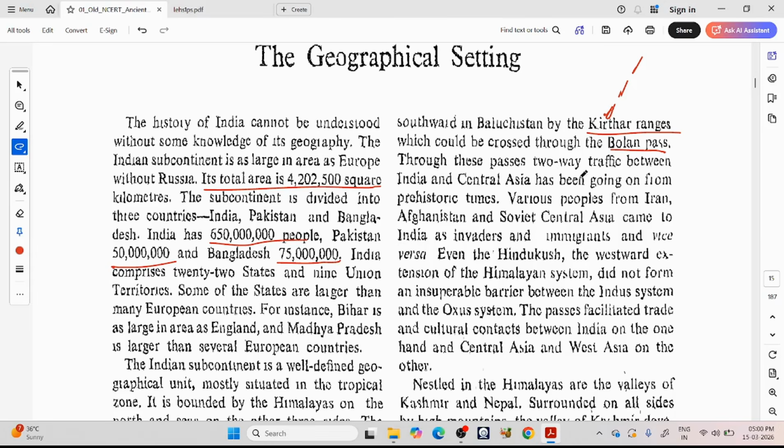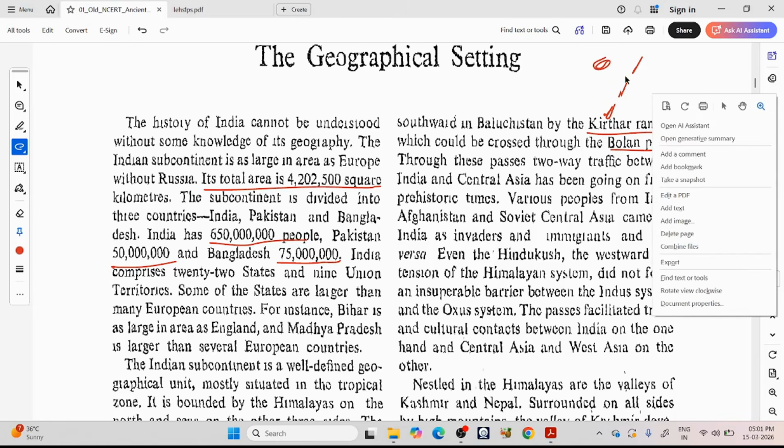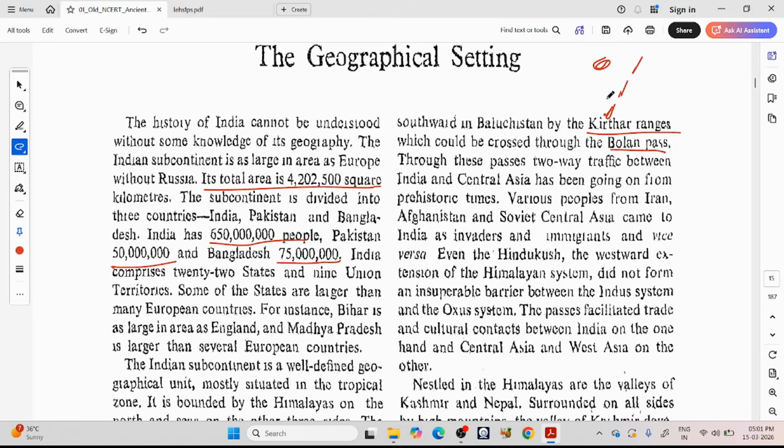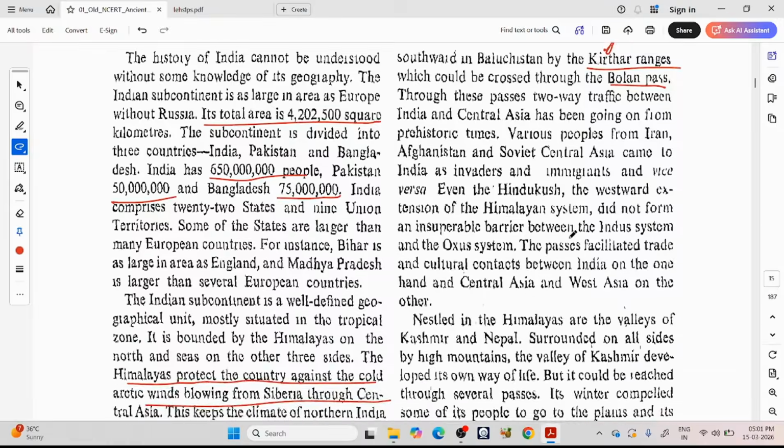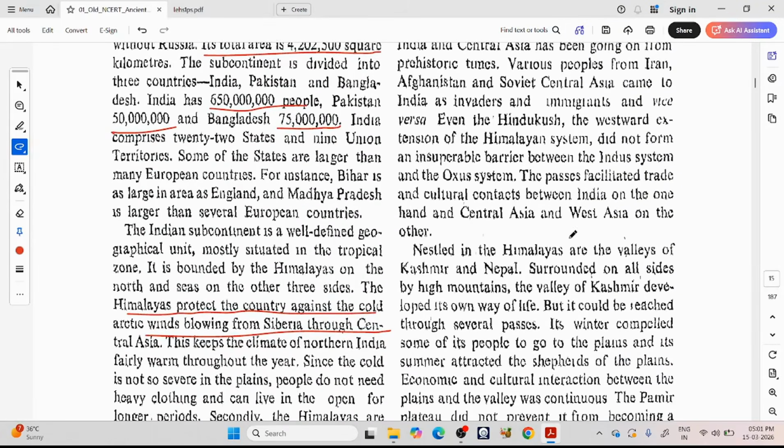Through these passes, two-way traffic between India and Central Asia has been going on from east to west. So here it is Central Asia, here it is India. Through these passes, we have the movement. Various people from Iran, Afghanistan, and Soviet Central Asia came to India as invaders and immigrants and vice versa.